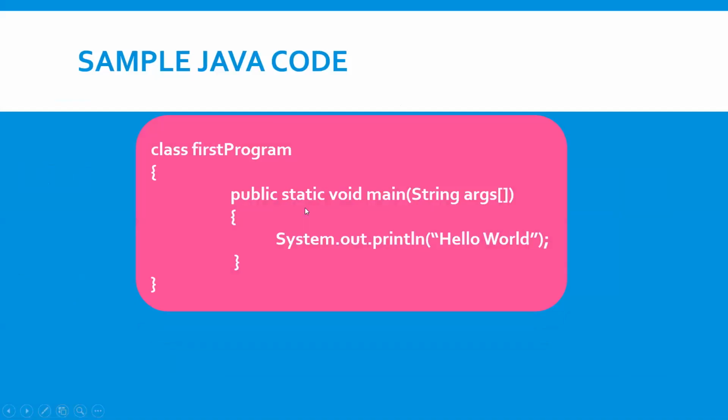This is the simple Java program which I have created from the third slide onwards.